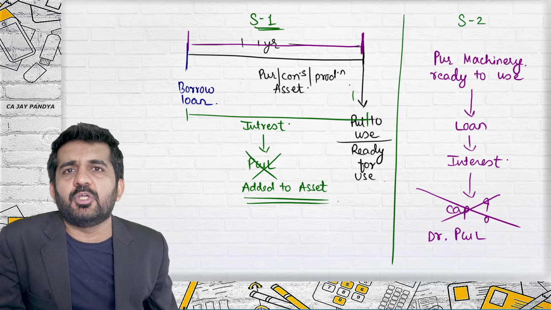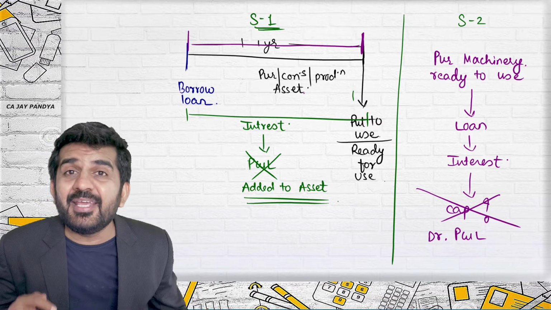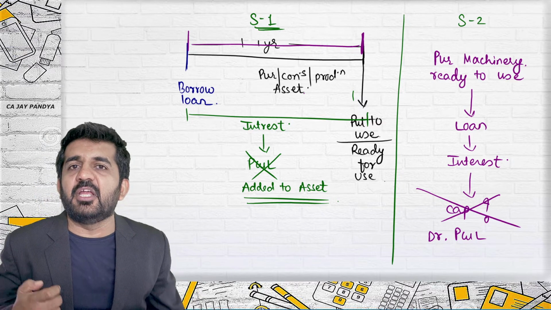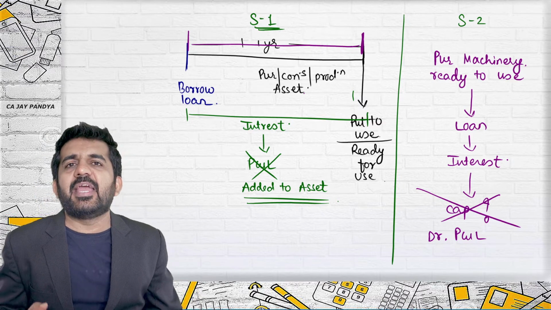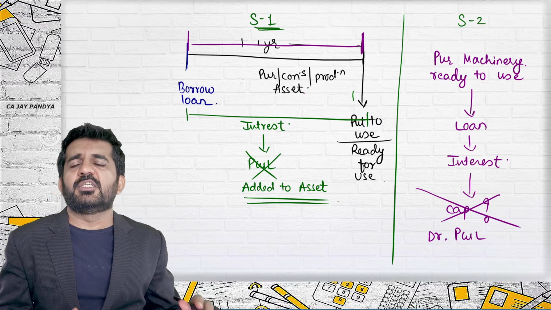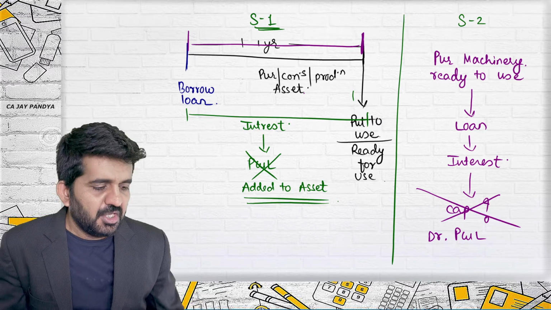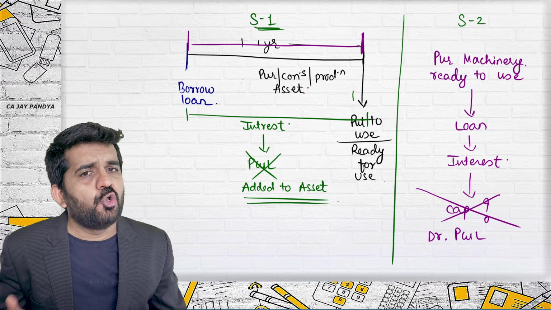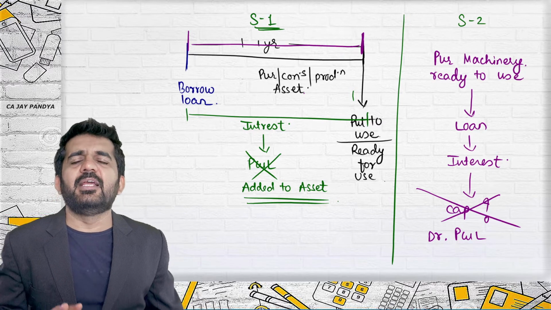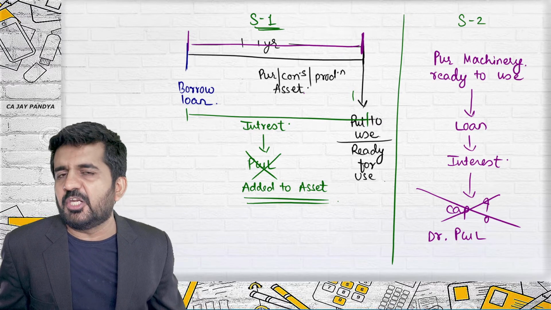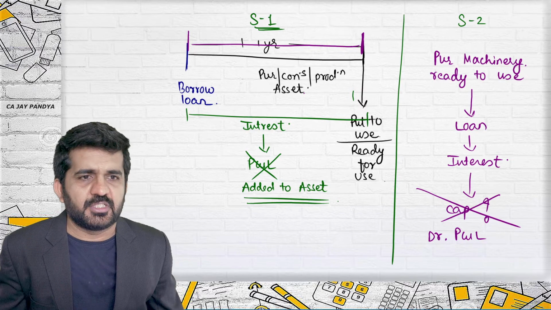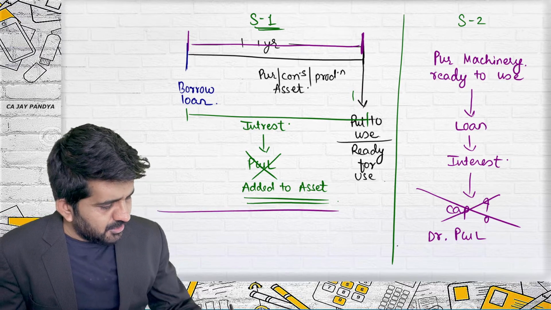During that particular period of time, the interest which you pay to bank can be capitalized. This is written in AS 16. If these conditions are not satisfied, then ultimately the expenditure should be transferred to profit and loss account debit side.